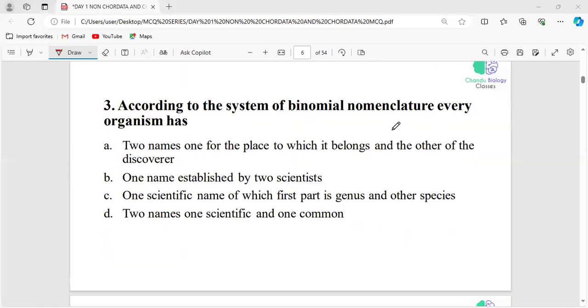And after that, the third question: according to the system of binomial nomenclature, every organism has two names, one for the place to which it belongs and the other for the discoverer. Binomial nomenclature means the name has two different words.